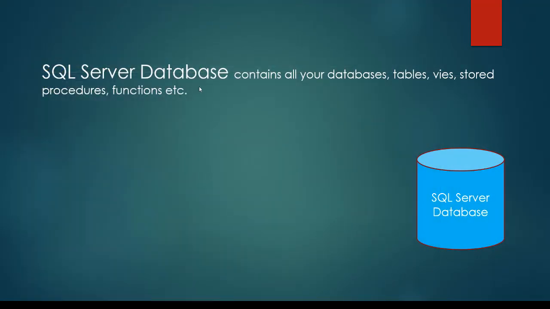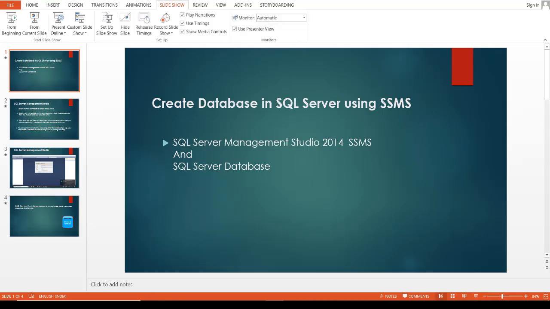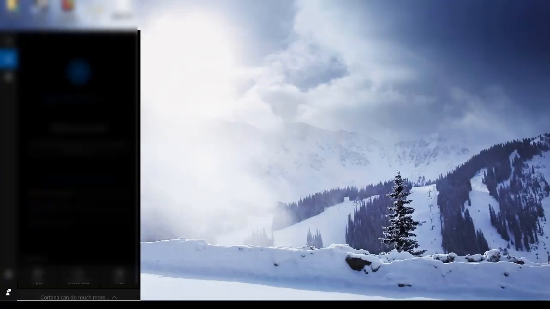And here is the SQL Server database that contains all your databases, tables, data, views, stored procedures, functions, etc. Everything related to your data and its functionality will be here. And SQL Server Management Studio gives you a GUI to connect to this database and perform actions and tasks on this data, right?